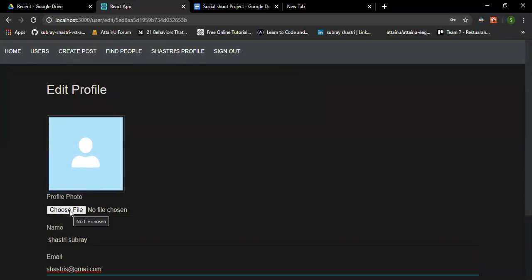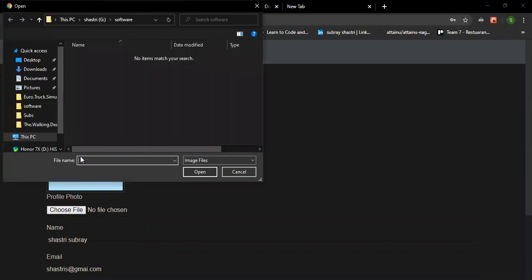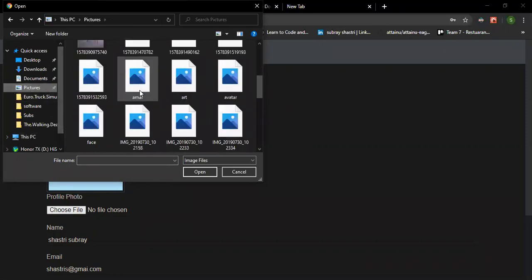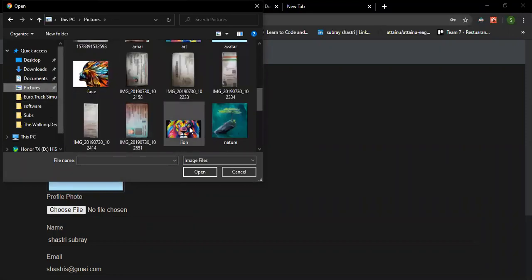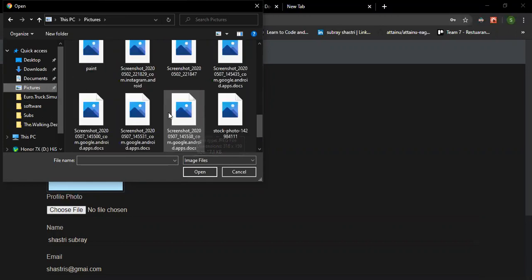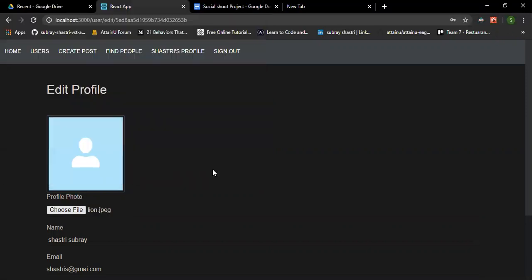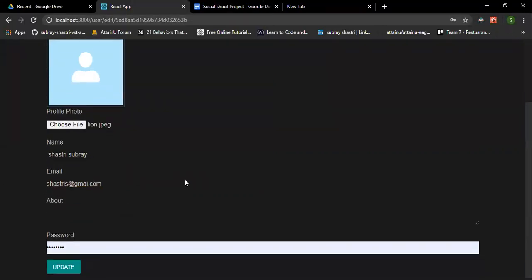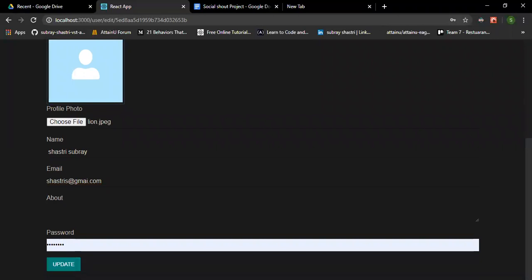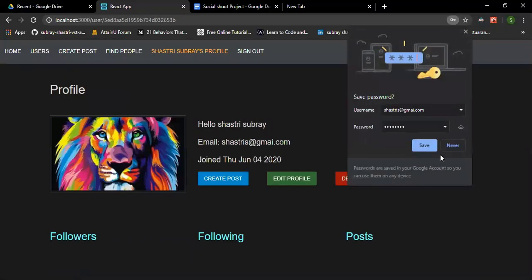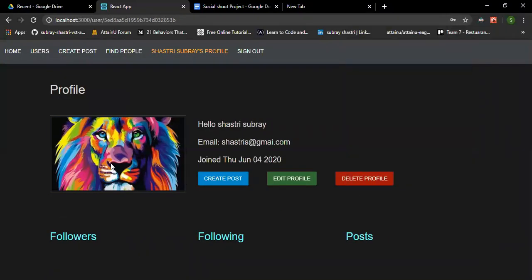I can choose the photo from my gallery and update. Here we can see my profile pic is updated.